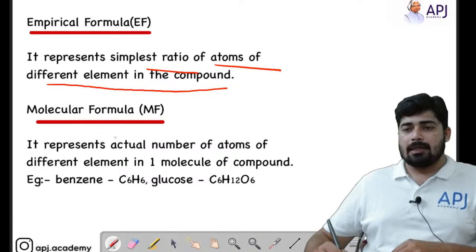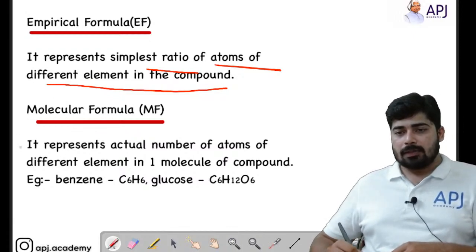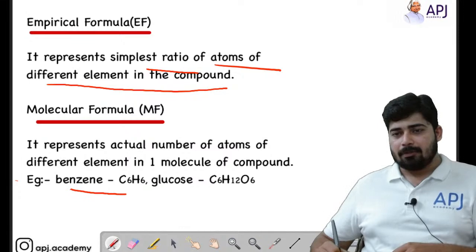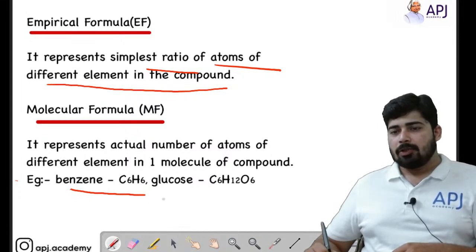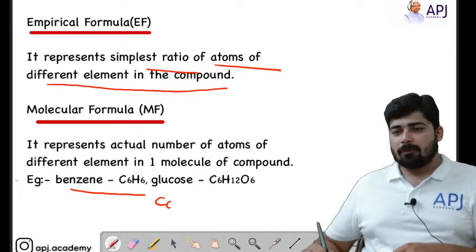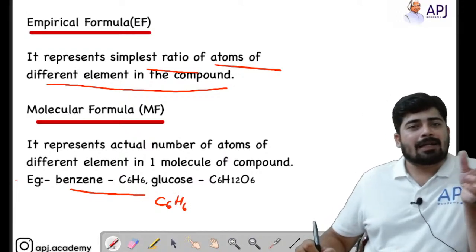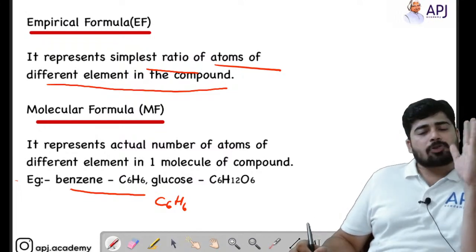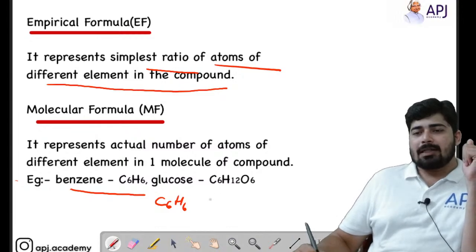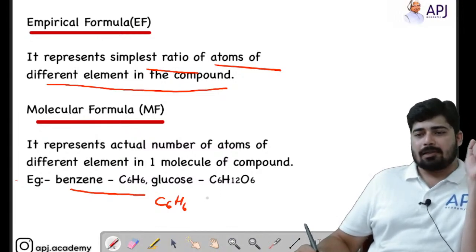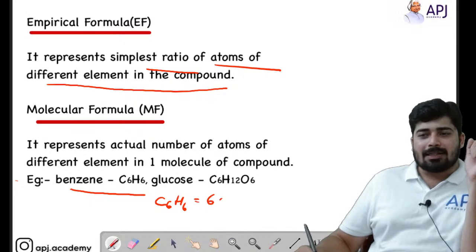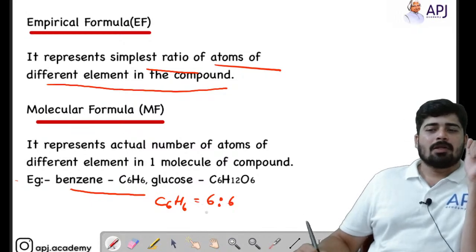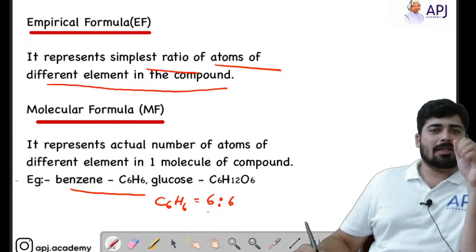Okay, now let's see here. We are given an example of benzene, right? So here you can see that the molecular formula of benzene is C6H6. What do you mean by molecular formula? Molecular formula represents the actual number of atoms present in the molecule. So in benzene we know that there are 6 carbon and 6 hydrogen. So what is the ratio there? 6:6, right?